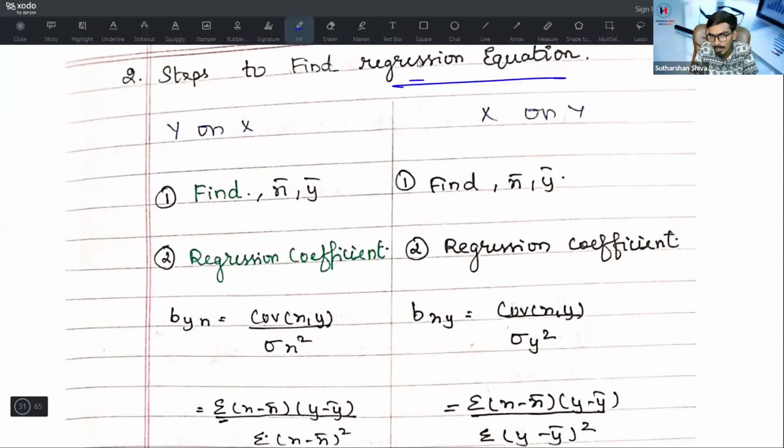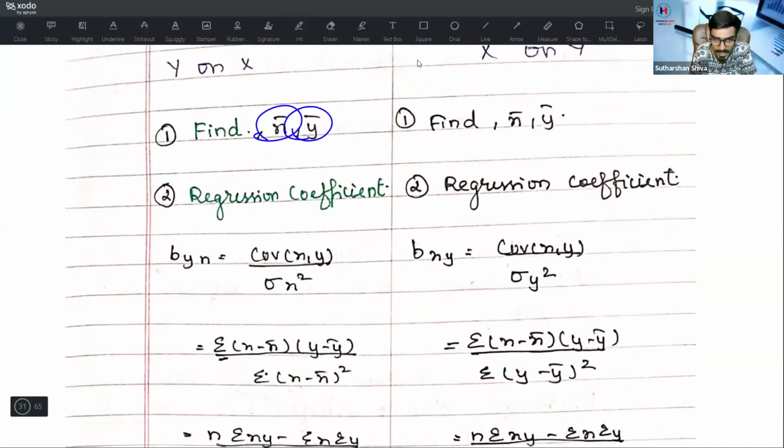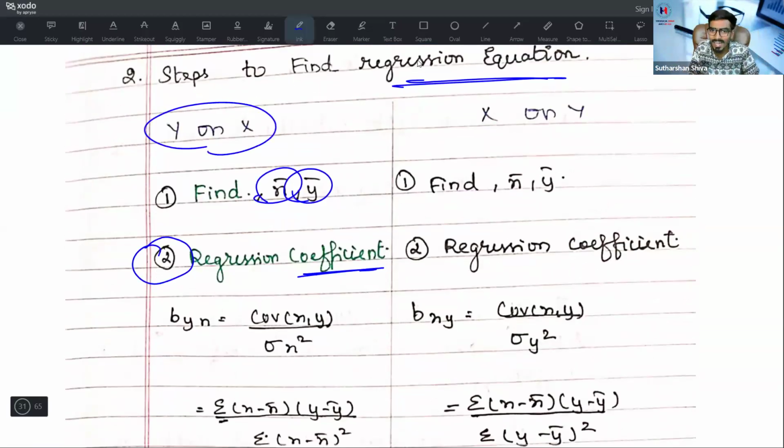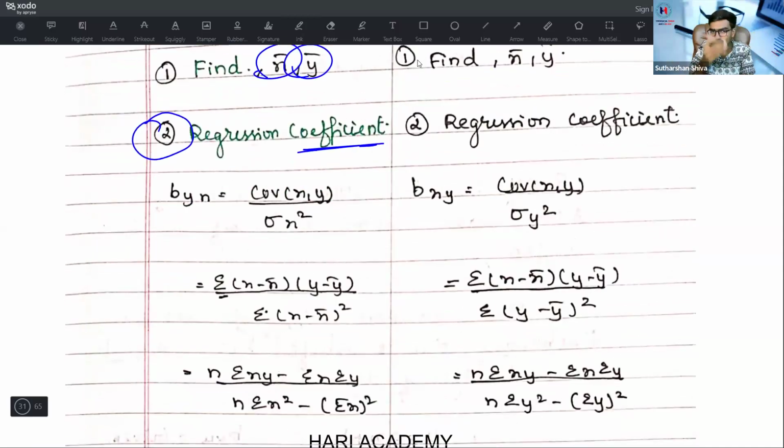Steps to find a regression equation. First step, find x bar, y bar using the elimination method or the simultaneous equation solving method. Second step, find the regression coefficient. For step 2, we have different formulas, like what we have in Pearson's coefficient of correlation. Whether it is y on x or x on y, the same format is followed, only the denominator changes.